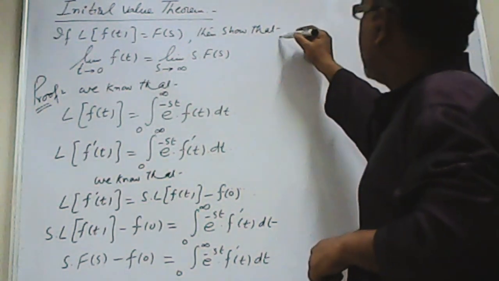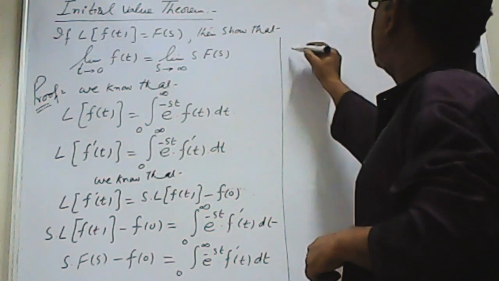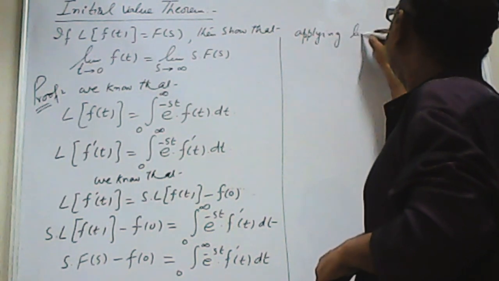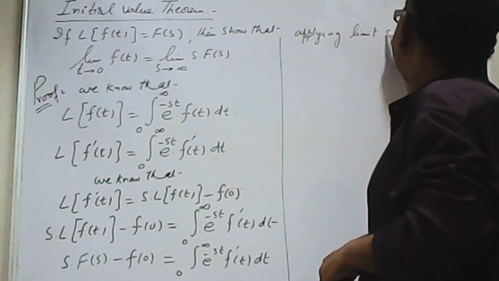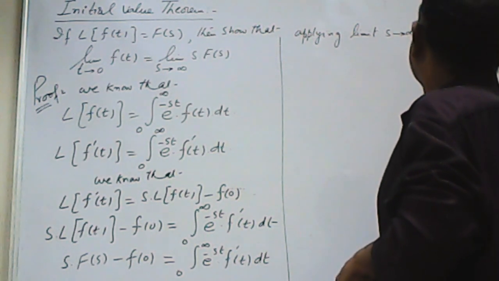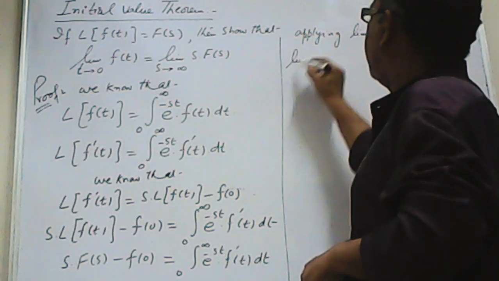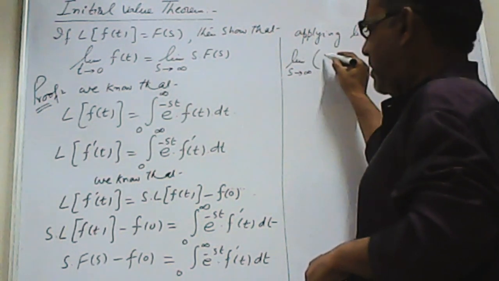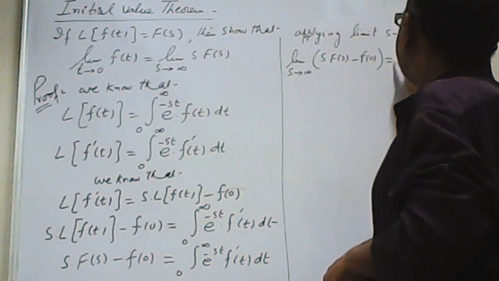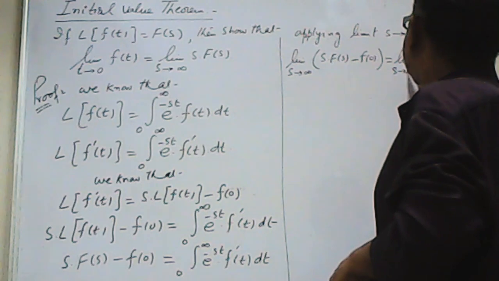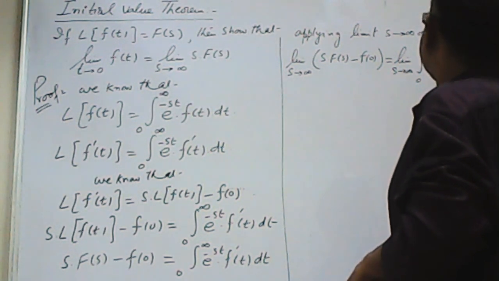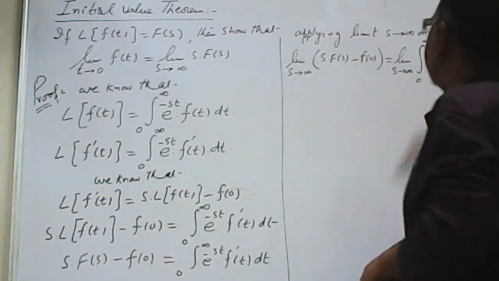Now applying limit s tends to infinity on both sides. So this becomes limit s tends to infinity of s F(s) minus f(0) equal to limit s tends to infinity of integral from 0 to infinity of e power minus st f dash t dt.